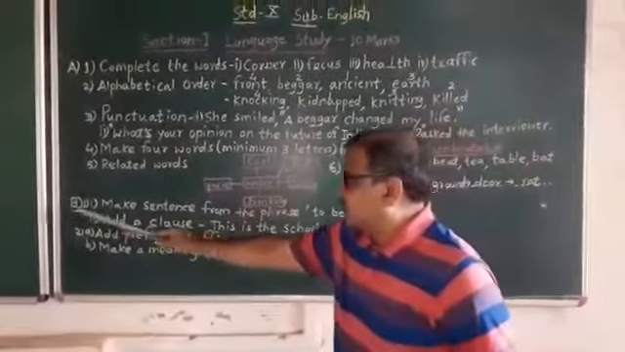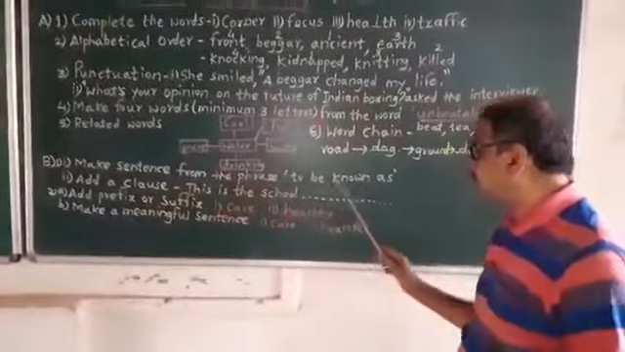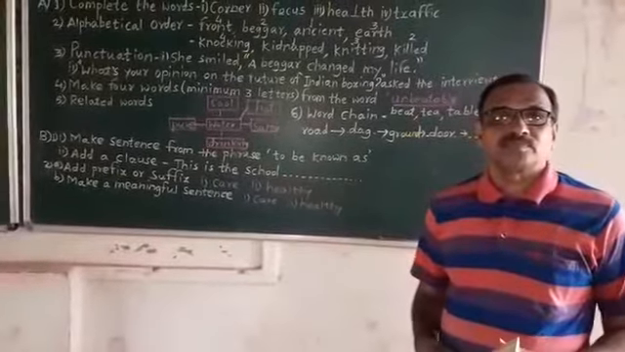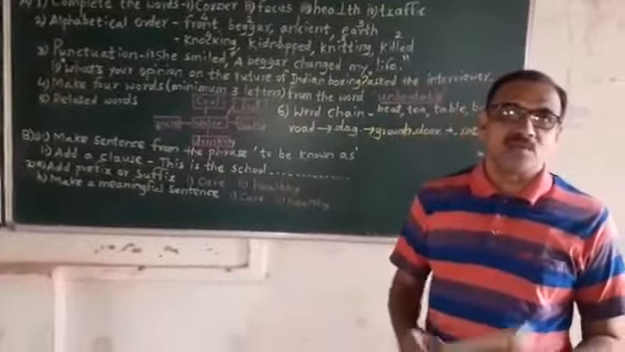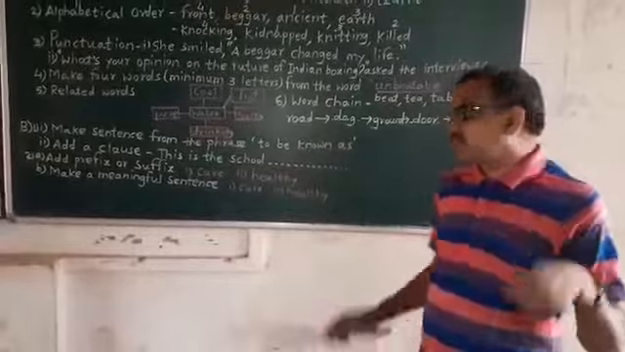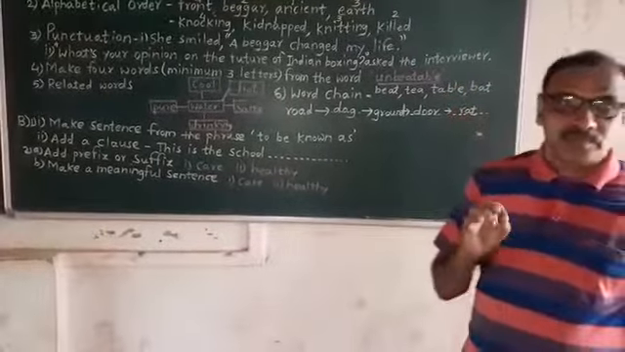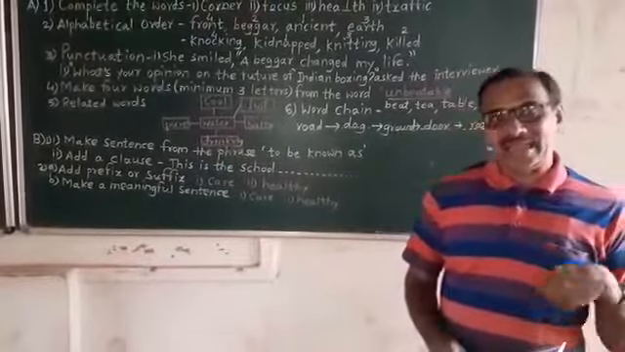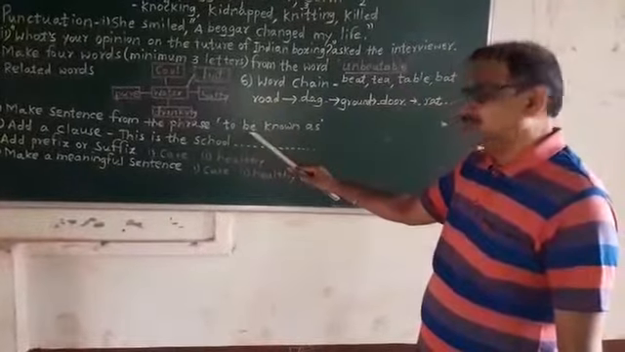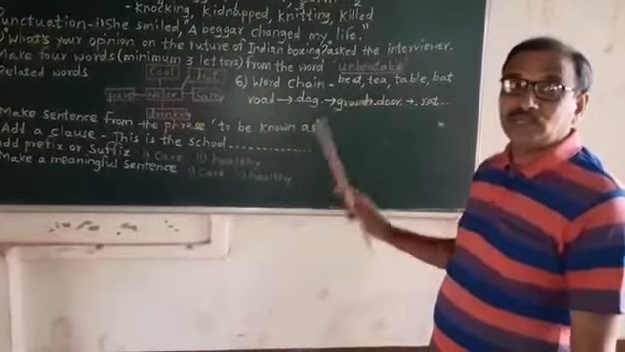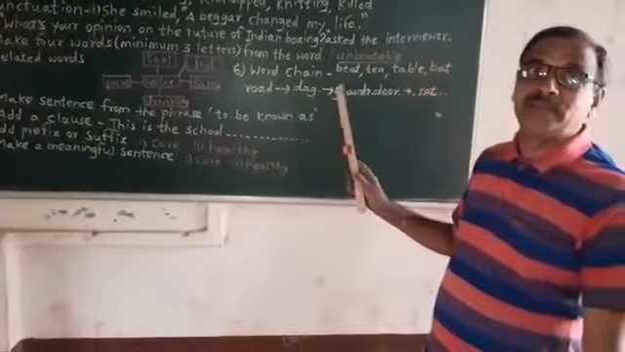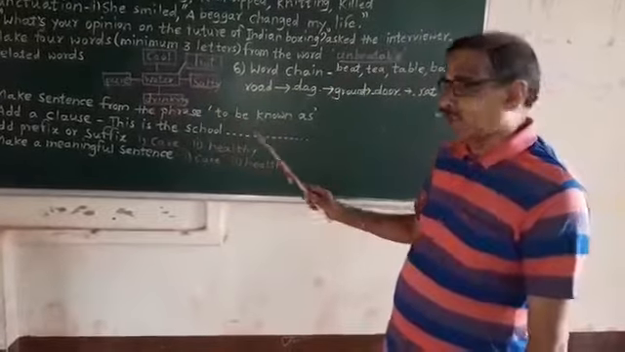Then see question number B, make a sentence from the phrase to be known as. To be known as, in Marathi, अमुक म्हणून प्रसिद्ध असणे, अमुक म्हणून परिचित असणे. To be known as. So you can write the sentence, Mahendra Singh Dhoni is known as Captain Cool. Or Rohit Sharma is known as Hitman.